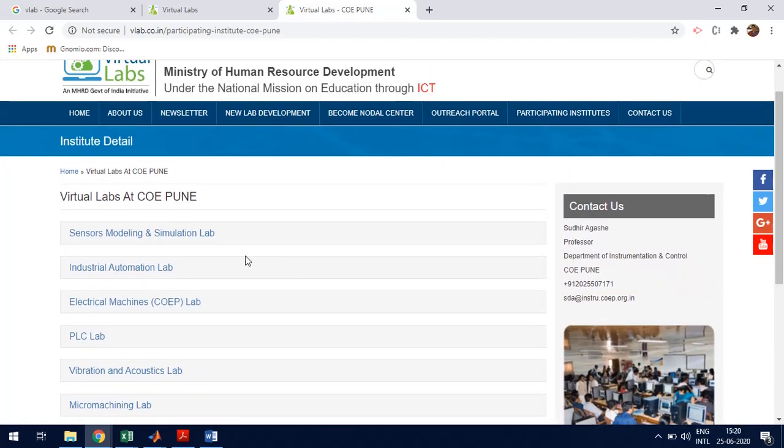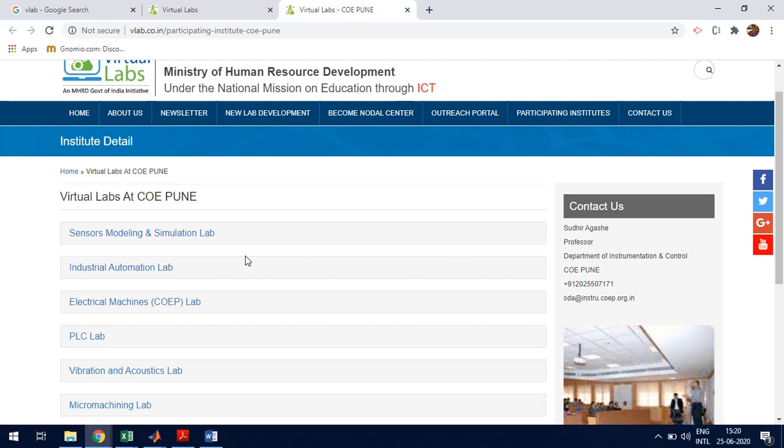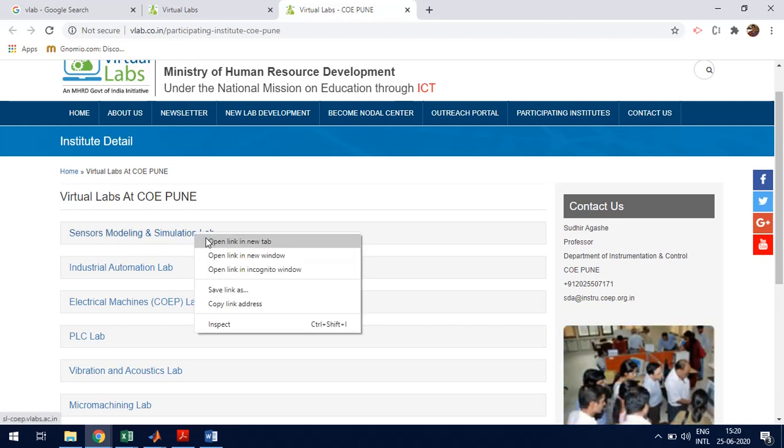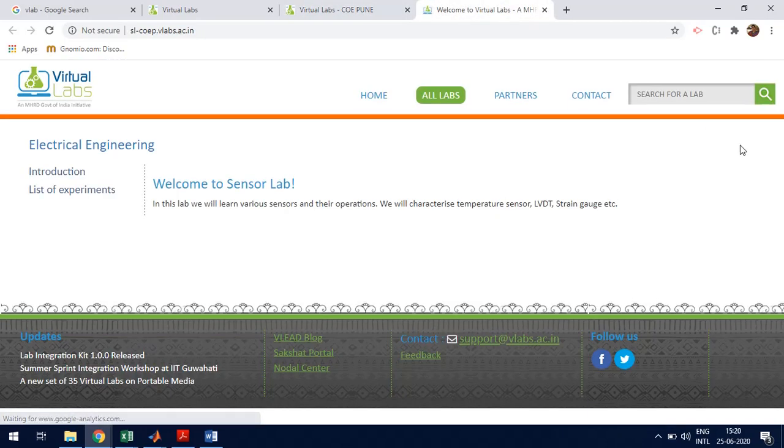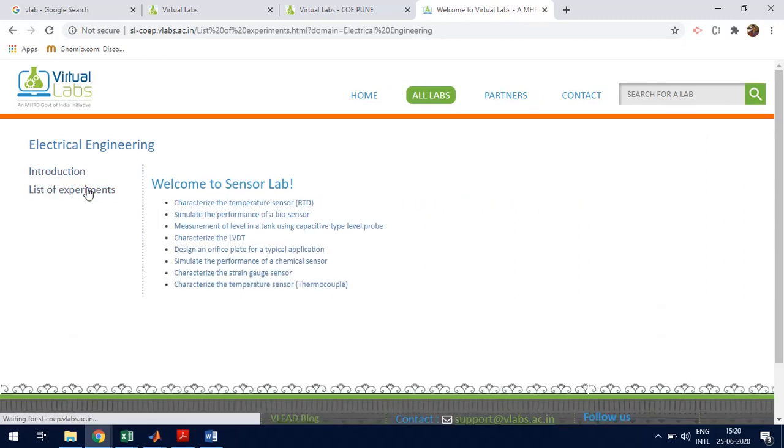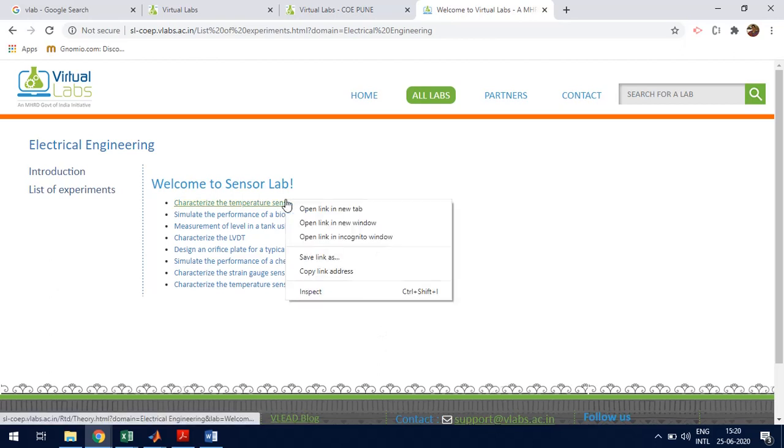So I would like to tell you, don't go by the name of the labs mentioned. Instead you visit the pages of the labs, thereby you can know what experiments are available in that lab, because each and every institute will have different names for their laboratories, but ultimately the core content might remain the same. So just visit all the laboratories and see whether you have the experiments which you have come across in your laboratory. If that is the case, you can do an experiment by clicking on the experiment.